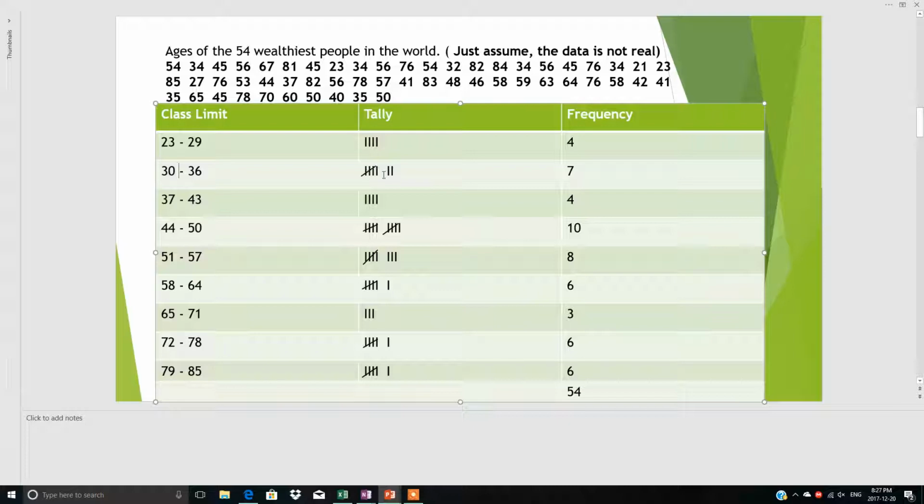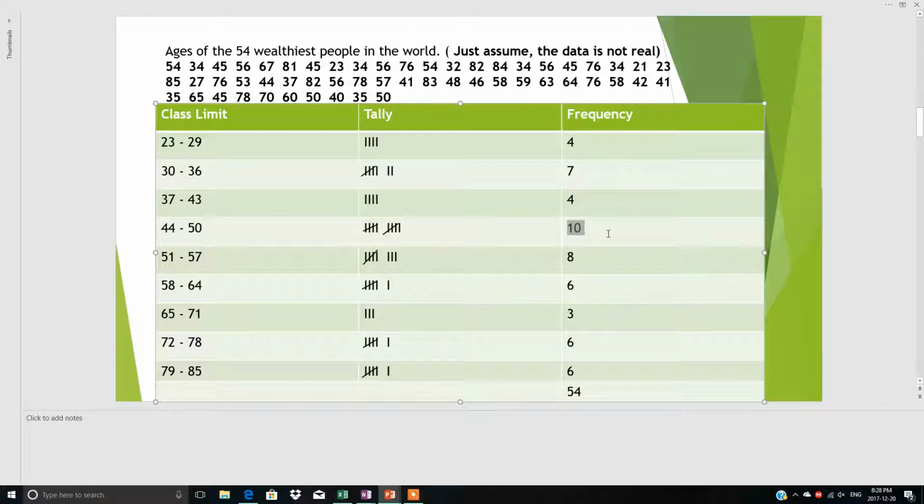7, these are 4, 5, 6, 7. 7 people belong to the ages 30 to 36. Then 10: see, 5 and 5, 10. 10 people belong to the ages 44 to 50 years, and so on. And when we make the total, the answer is 54, and this is 54. So on the basis of this table, you can conclude that there are 10 of the wealthiest people whose ages are from 44 to 50 years.